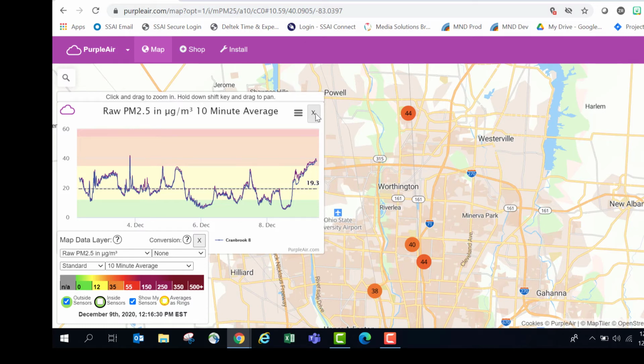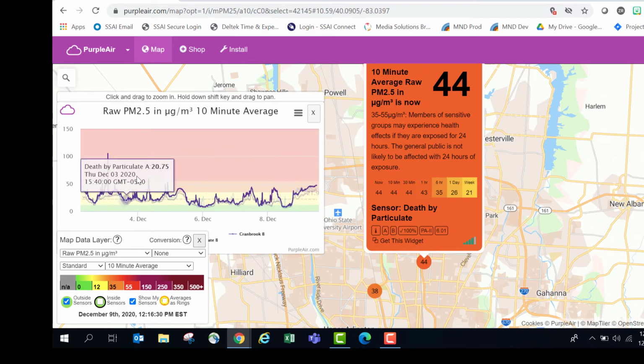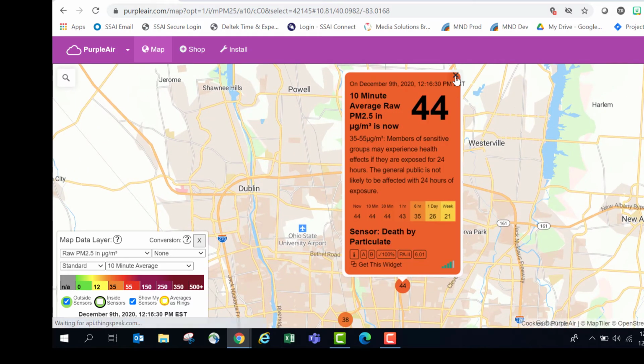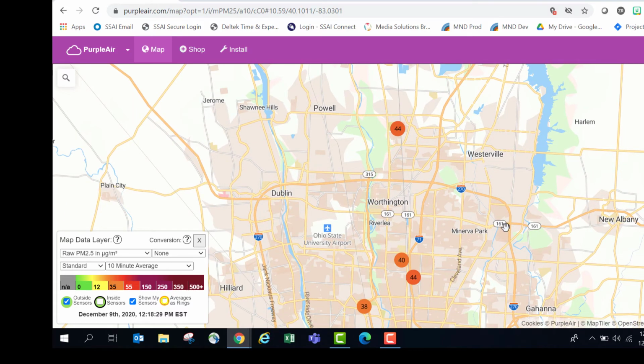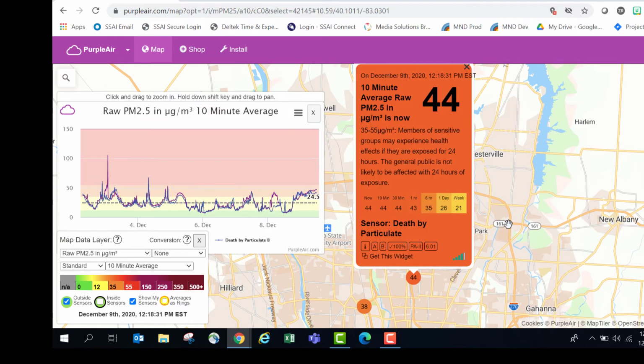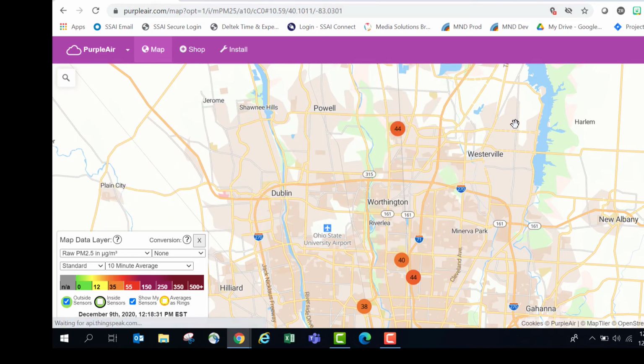Now, if you want to look at a different sensor, you could click on a different sensor, and if you don't close out of this one, they're going to graph together, okay? So keep that in mind. If you close out of both of them, and then you look at your second sensor, then you'll only get that information on your graph. So you want to pay attention to that and make sure that you're not looking at multiple sensors at the same time if that's not what you're intending to do. So that's how you can find a sensor and find details.